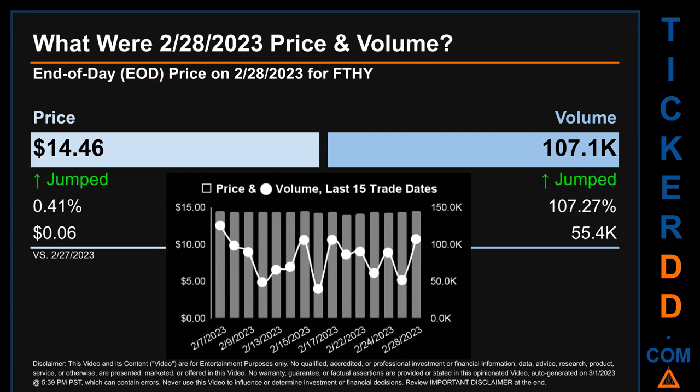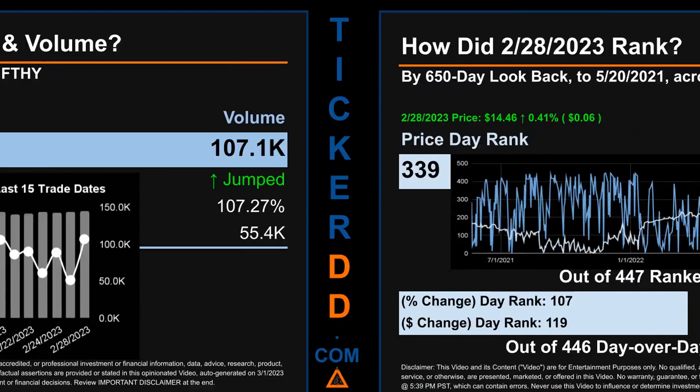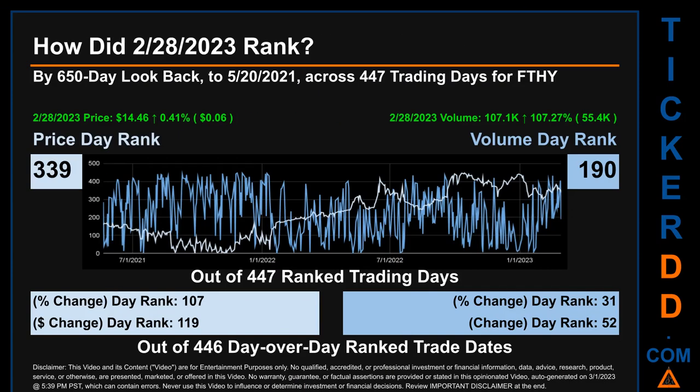The graph shows price and volume for the last 15 trade dates. Across a range of 45 cents, the max and minimum end of day price were respectively 14.54 and 14.08. Volume saw a range of 85.9 thousand, from a day low of 39.8 thousand to a day high of 125.7 thousand.